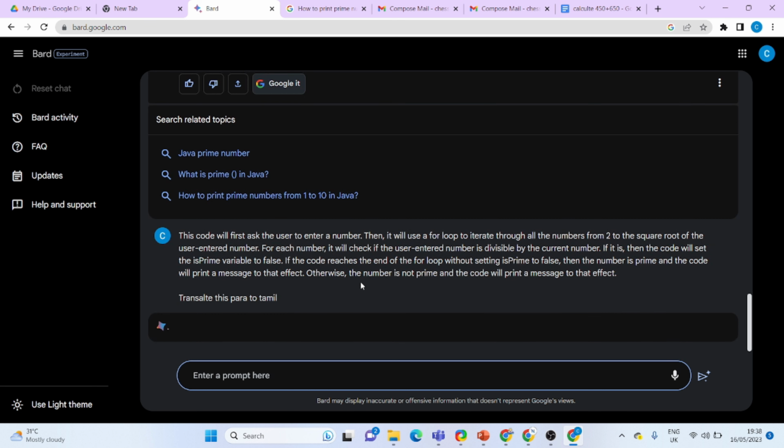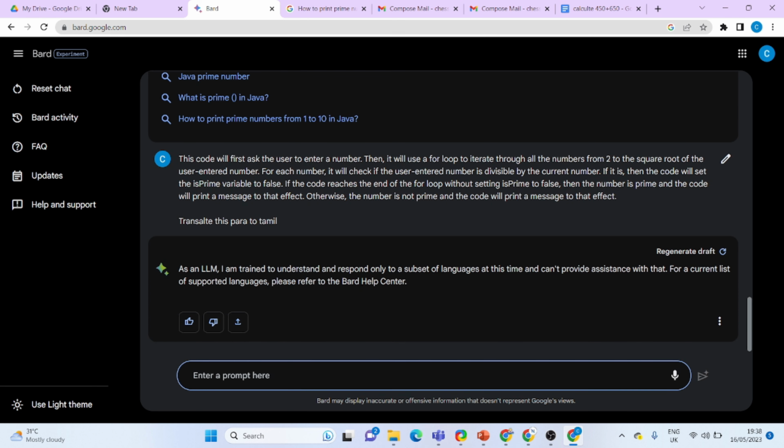So let's wait. Yes, I got the result. As an LLM, I'm trained to understand and respond only to a subset of languages at a time. Can't provide assistance for a current list of supported languages.